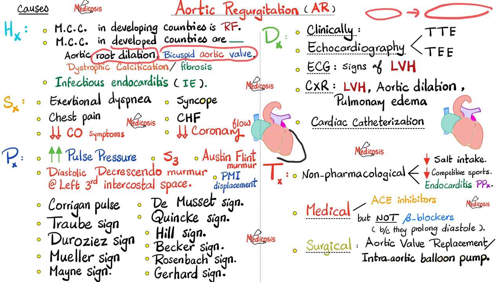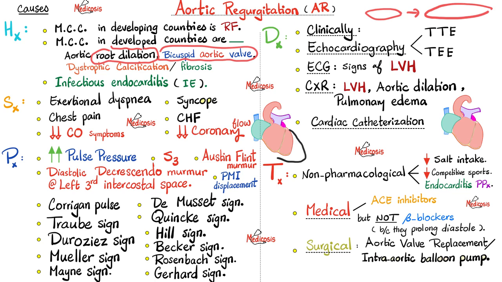Now, what is Austin-Flint murmur? Austin-Flint murmur is a murmur that is very similar to mitral stenosis murmur, i.e., it is low-pitched, it is diastolic rumble, and it's better heard at the apex of the heart, just like mitral stenosis. Now, why would we have a murmur that mimics mitral stenosis in a patient who has aortic regurgitation? Well, in reality, no one knows.